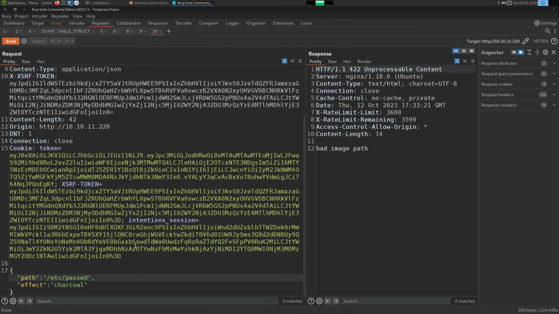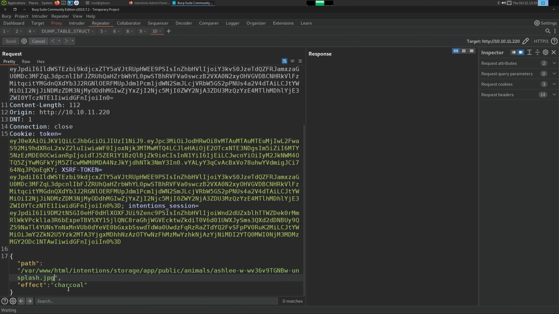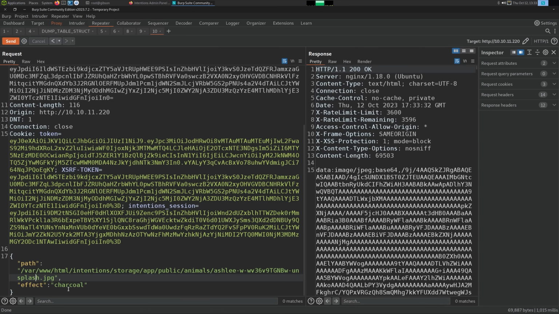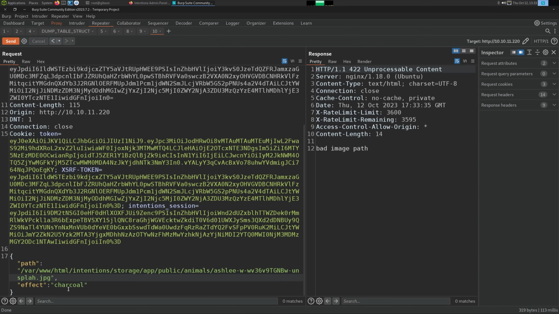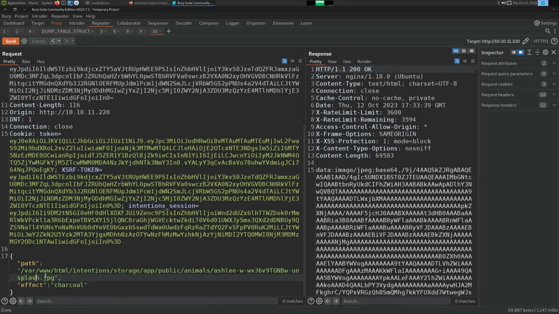And we get bad image path. Let's see if we get rid of the JPEG. Bad image path. So that applies the effect. If we have an invalid file, we also get it. I was just enumerating the error messages there because I wanted to see if it would say unknown file or bad image path, right?